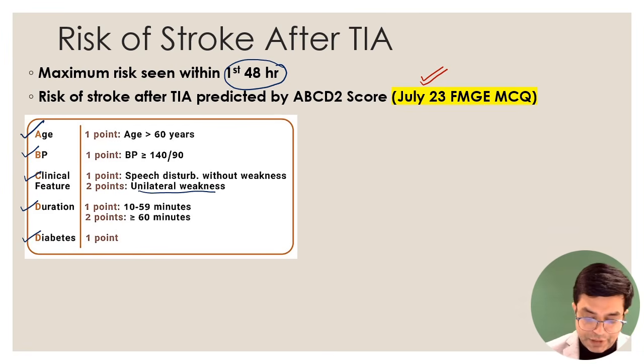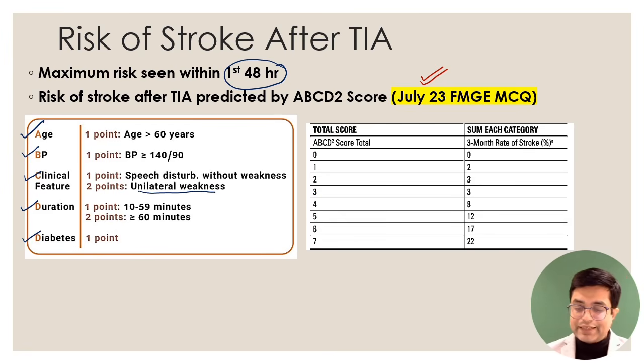Now what is the interpretation? Interpretation, if you try to Google, a lot of random information is given. What you need to know from an entrance perspective is what Harrison says. Harrison is the final authority in medicine, and Harrison very clearly says that this is the interpretation. This is the chart taken from the resource which Harrison also has quoted. So what is the ABCD2 total score?